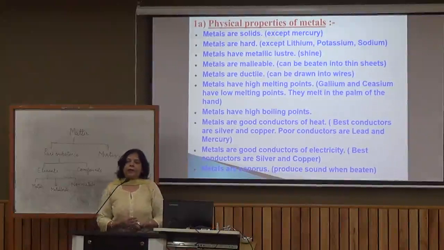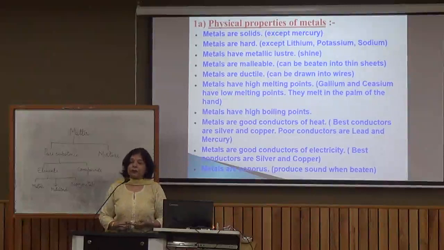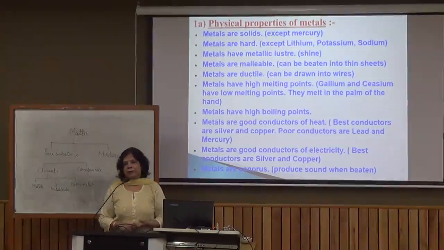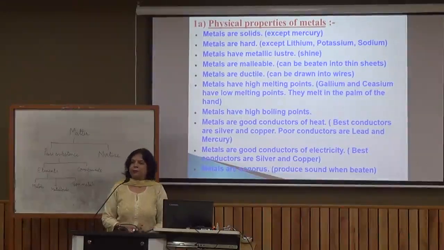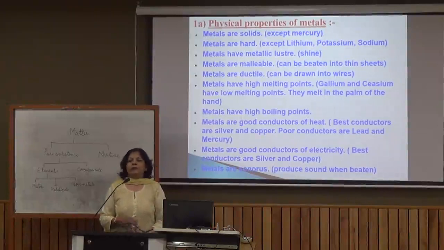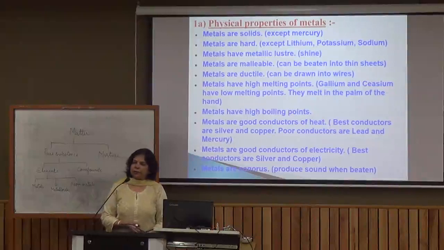So we can say the elements which are solid, which are hard, which are malleable, ductile, which are good conductors of heat and electricity, which have high melting and boiling point, which are sonorous, they all are metals. And we can discuss some examples of metals. As I said, you are all familiar with the metals which we use in day-to-day life: copper, silver, gold, aluminium, then zinc, sodium. These all are examples of metals. Actually, 80% of the elements known to us are metals.